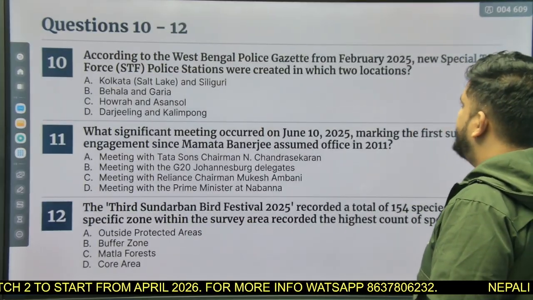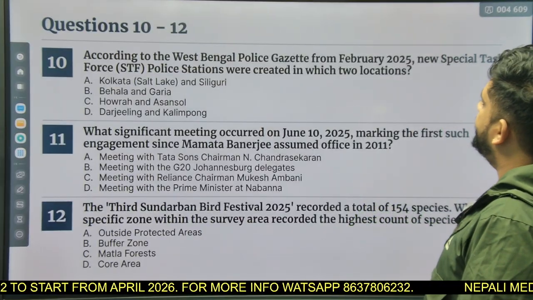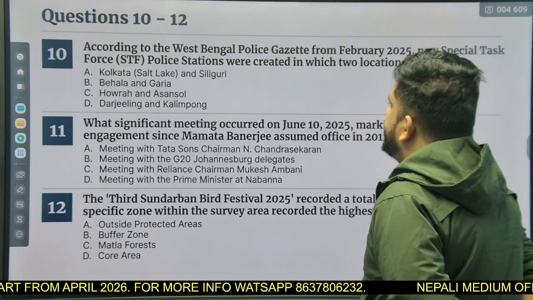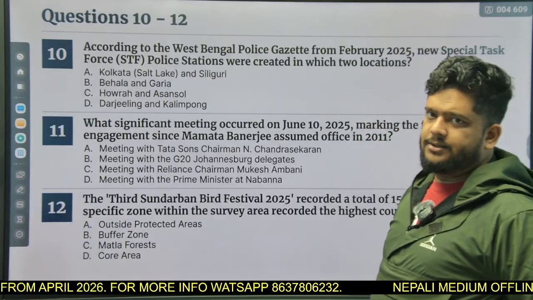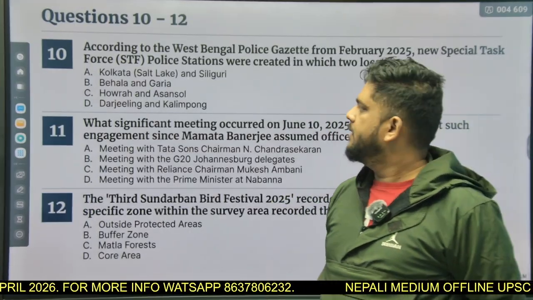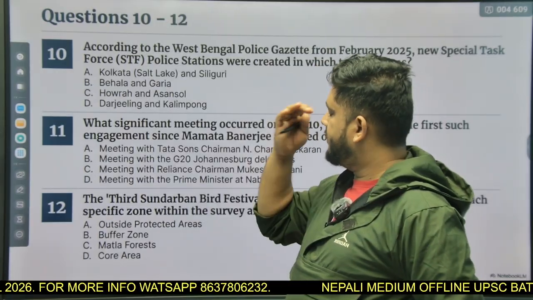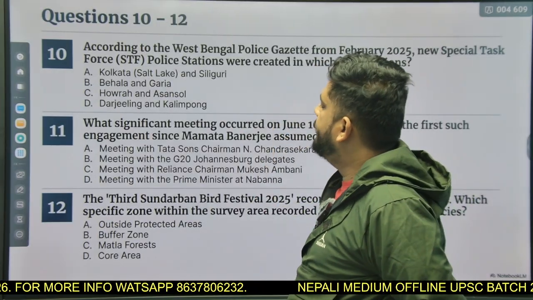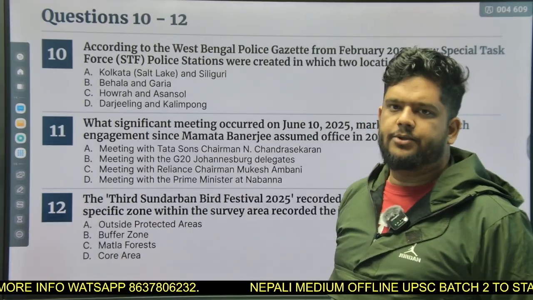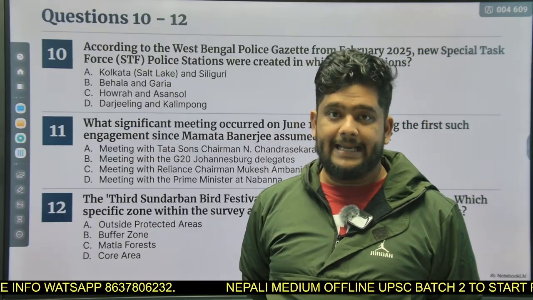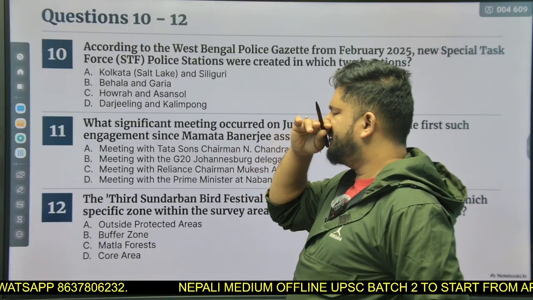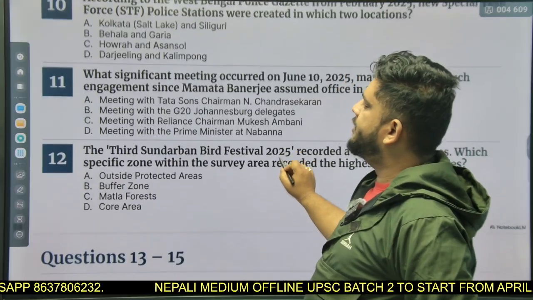According to the West Bengal Police Gazette from February 2025, new special task force police stations were created in which 2 locations? Okay, the 2 police stations which were created. First, in Kolkata, Salt Lake and Siliguri, Bahala and Garia, Howrah and Asansol, Darjeeling and Kalimpong. Please try and answer this question. The correct answer to this question is option number A, and that is Kolkata, which is in Salt Lake and Siliguri. Okay, question number 11.